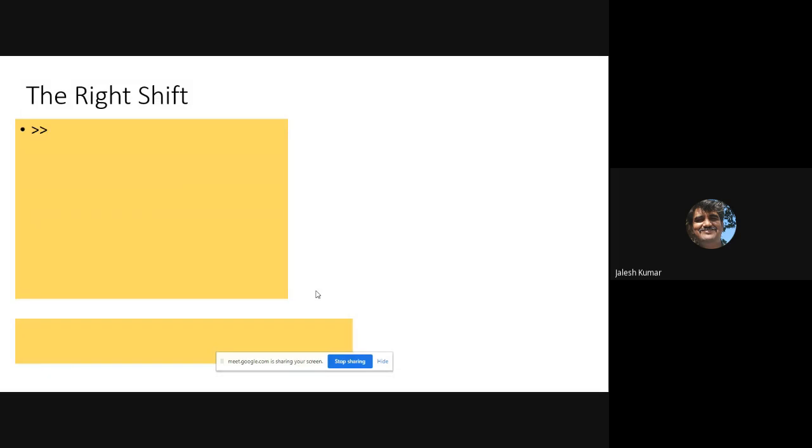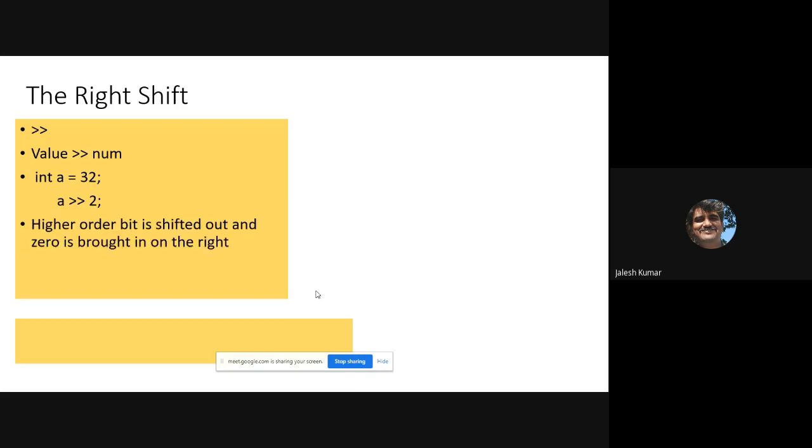Next, we'll see the right shift. This is the symbol and the syntax. Let us take the example int a = 32 and shift twice. Here the higher order bit is shifted out and 0 is brought in. With each shift, it will move like this and the higher order is filled. Not only 0, whatever is in the higher order will be filled. That is very important. I'll show you the example.